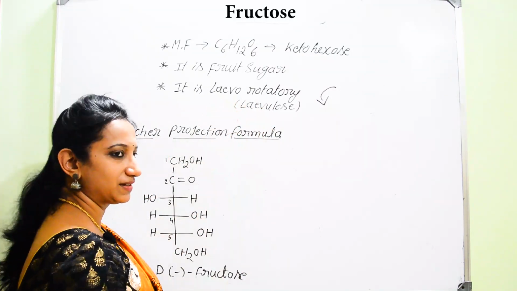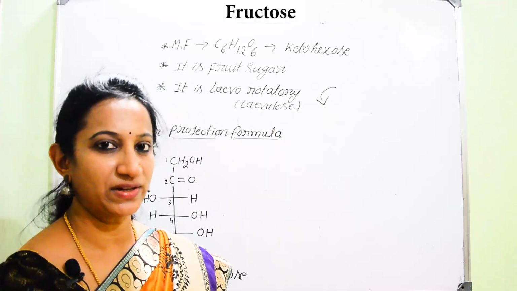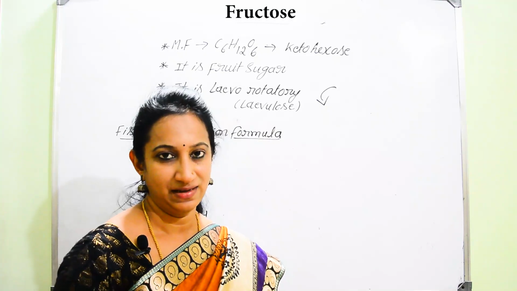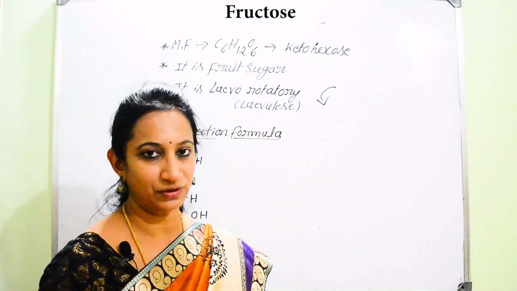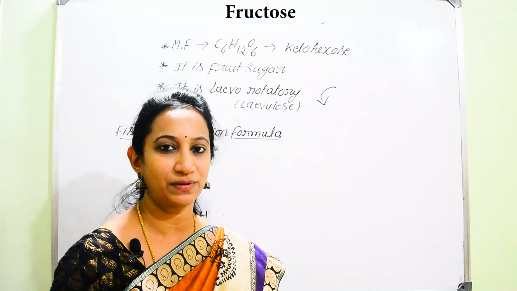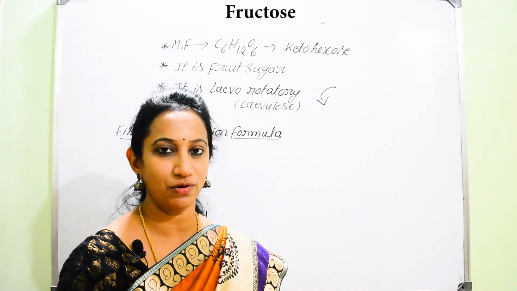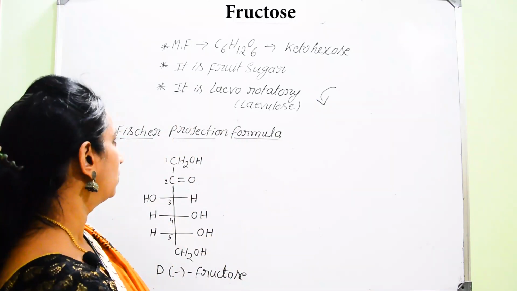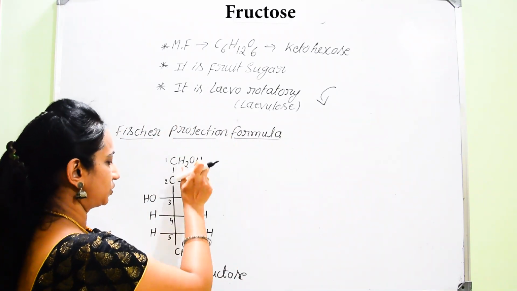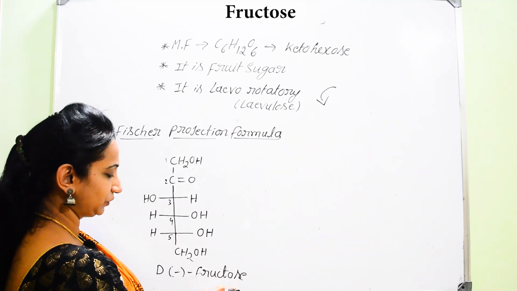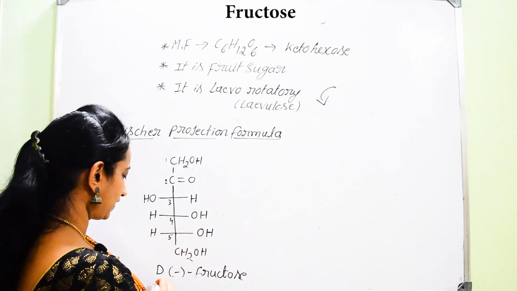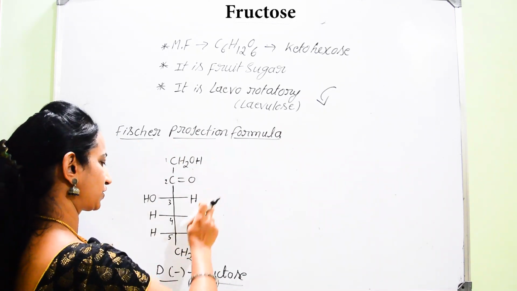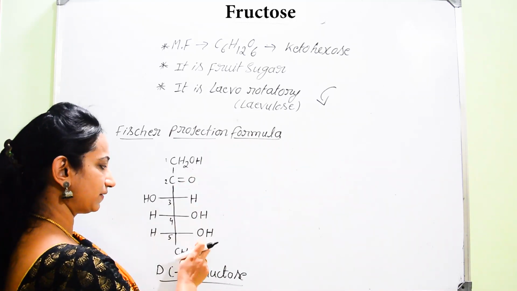In case you consider the reducing property, both glucose and fructose are considered as reducing sugars because they contain a free carbonyl group. That is, in case of fructose there will be the presence of a free carbonyl group, that is the ketonic group C double bond O, whereas in case of glucose you will get a free aldehyde group, that is CHO. Now once you go for the structural formulae of fructose, the different isomers of fructose, we are specifically considering D minus fructose. Here Fischer has given the projection formula for fructose as given here.